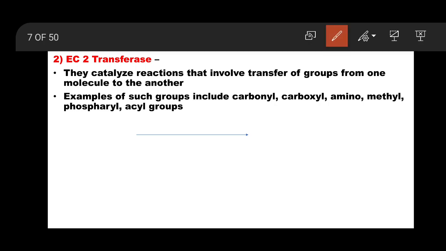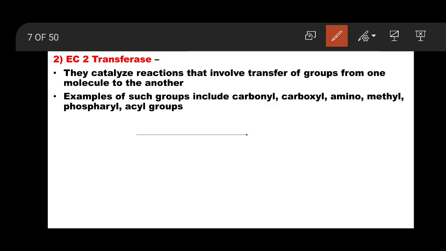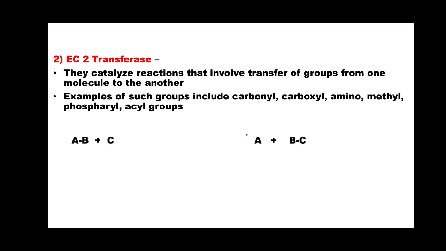Which types of groups are transferred? Examples include carbonyl group, carboxyl group, amino group, methyl group, phosphoryl group, acyl groups. These are groups which are being transferred by these enzymes.